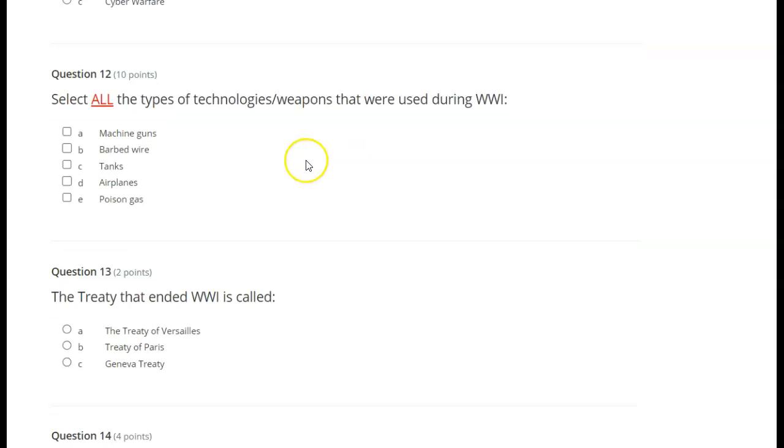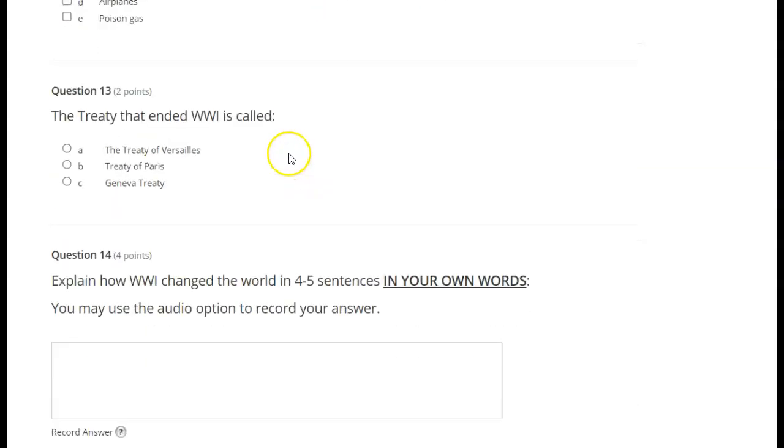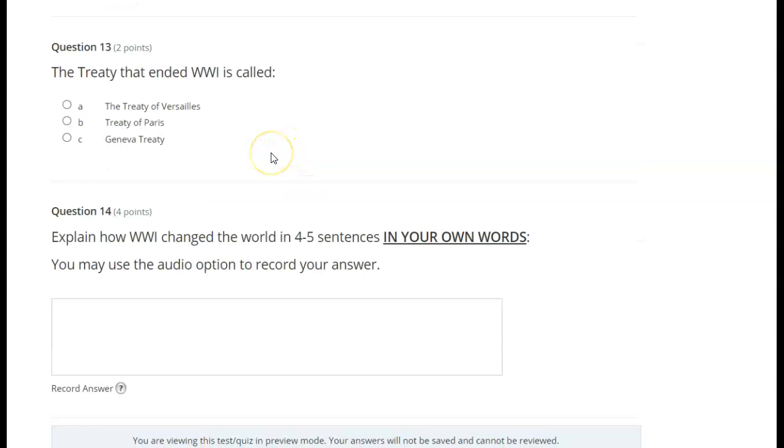Select all the types of technologies and weapons that were used during World War I. A. Machine guns. B. Barbed wire. C. Tanks. D. Airplanes. E. Poison gas.